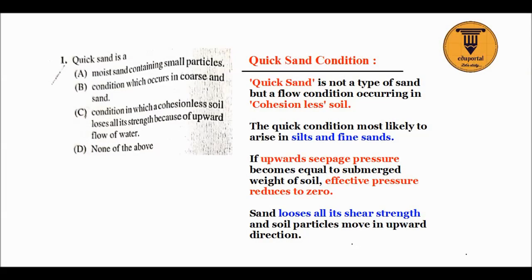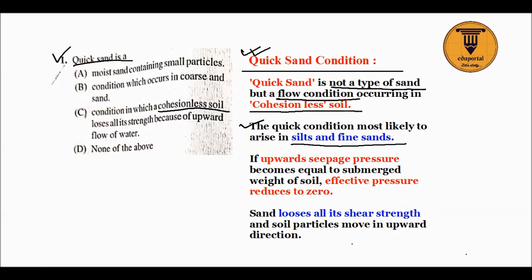Question number 1 is quicksand. What is quicksand? We all know it is not a type of sand. It is a flow condition and occurs mainly in cohesionless soil, most likely in silt and fine sand. When the upward seepage pressure becomes equal to the submerged weight of the soil, the effective pressure reduces to 0. So sigma effective